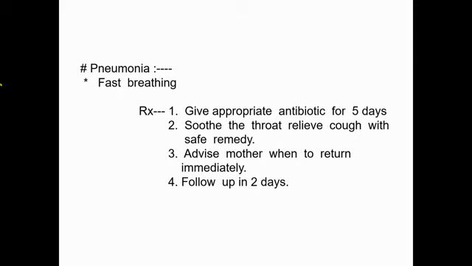How can you define fast breathing? Less than 2 months, respiratory rate of 60 or more breaths per minute is fast breathing. 2 months to 12 months, respiratory rate of 50 breaths per minute or more is fast breathing. And more than 1 year to 5 years, 40 breaths per minute or more is considered fast breathing for that age.